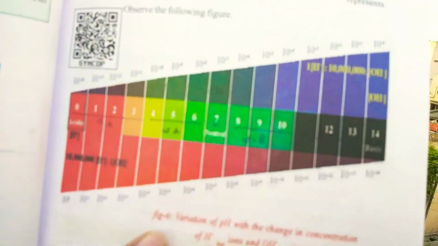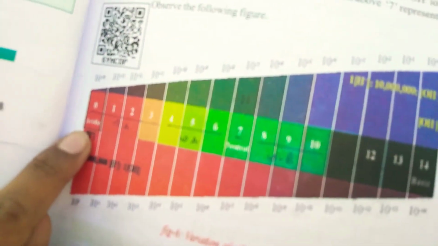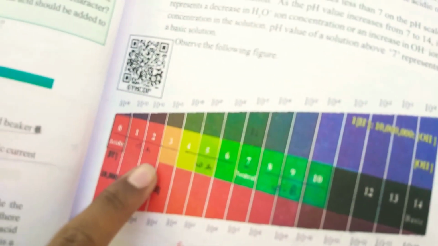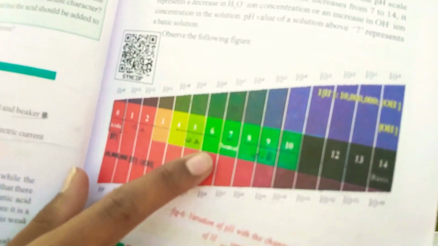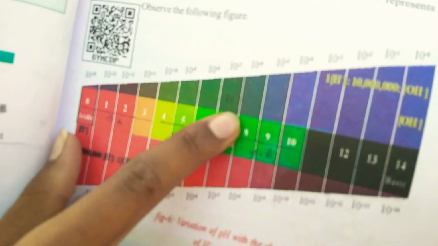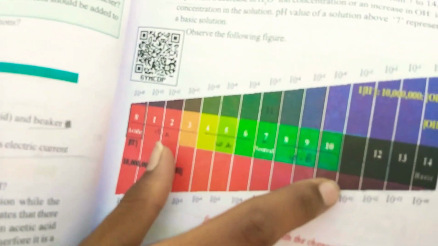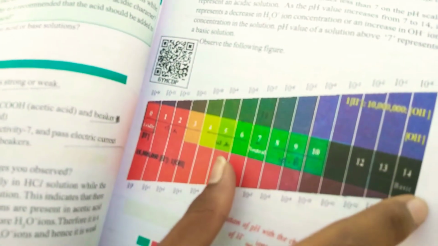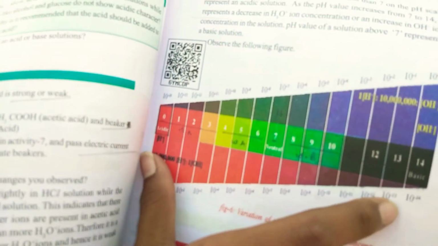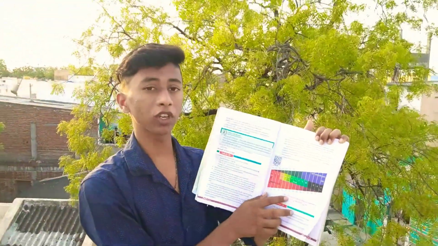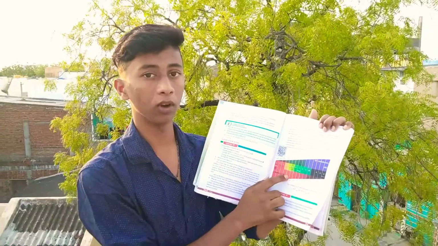This is the picture of a pH scale. The first 0 to 3 are acids known as strong acids, and 4 to 6 are known as weak acids. The number 7 is known as neutral, 8 to 10 are known as weak bases, and 11 to 14 are known as strong bases. When we know the concentration of ions, it is very helpful.